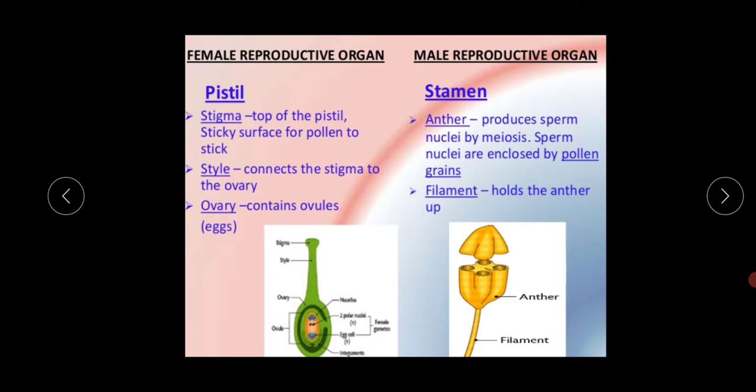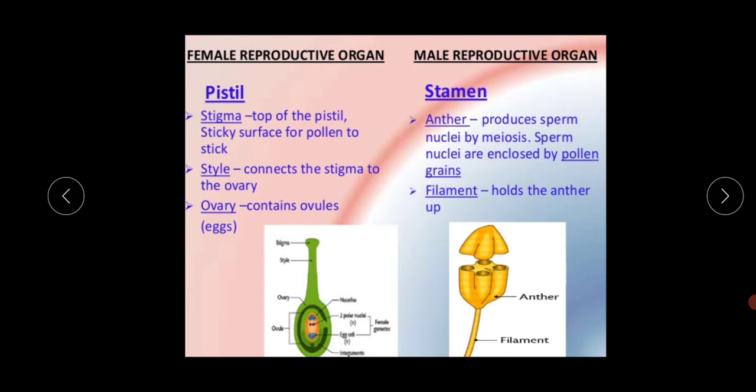This is very important for your exam: the comparative analysis of the female reproductive organ and the male reproductive organ. This is not the differentiation portion, this is the comparative analysis. The first one is the pistil. This pistil has a total of three parts: stigma, style and ovary.